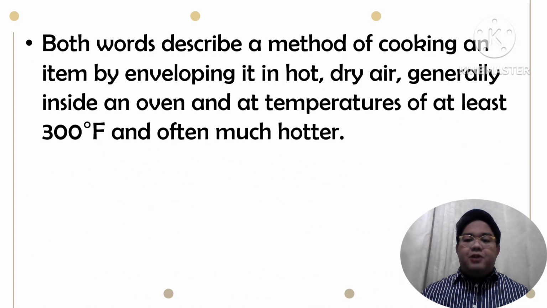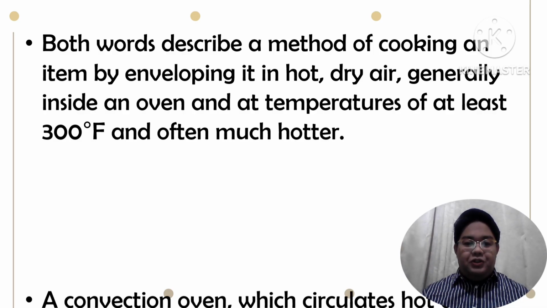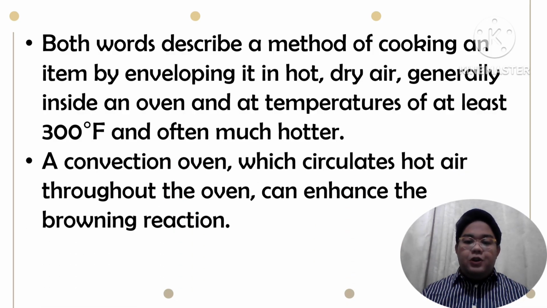Both words describe a method of cooking an item by developing or enveloping it in hot, dry air, generally inside an oven and at temperatures of at least 300 degrees Fahrenheit, and often much hotter. A convection oven which circulates hot air throughout the oven can enhance the browning reaction.